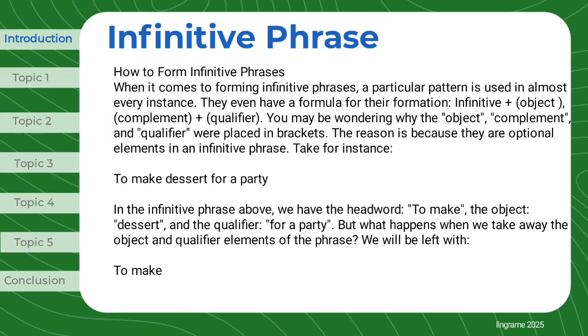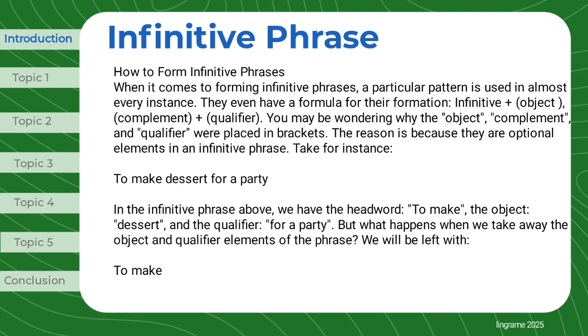How to form infinitive phrases. When it comes to forming infinitive phrases, a particular pattern is used in almost every instance. They even have a formula for their formation: infinitive plus (object, complement) plus (qualifier). You may be wondering why the object, complement, and qualifier were placed in brackets. The reason is because they are optional elements in an infinitive phrase.